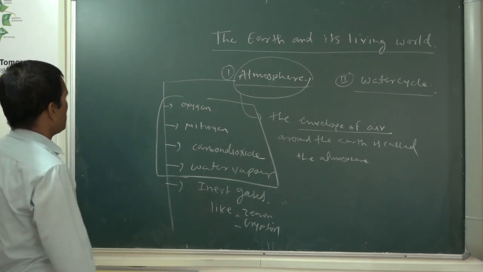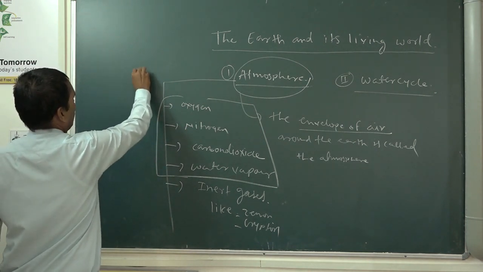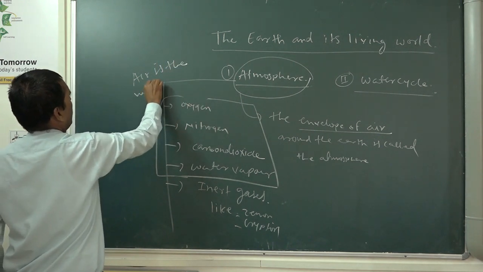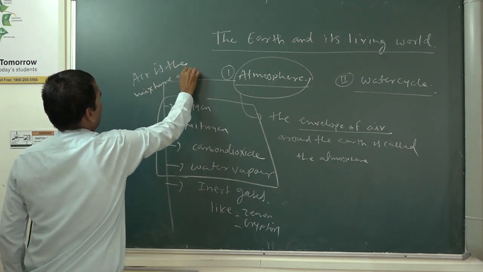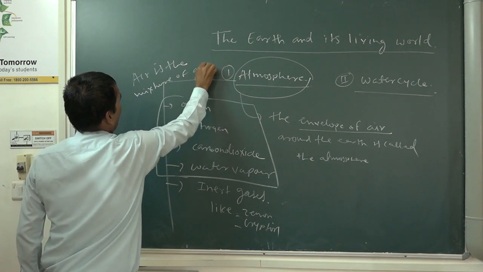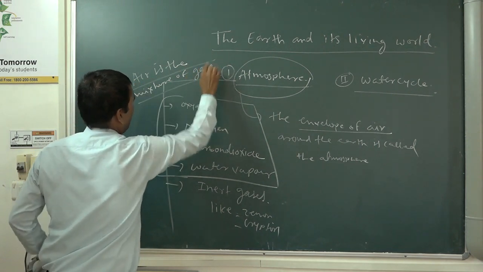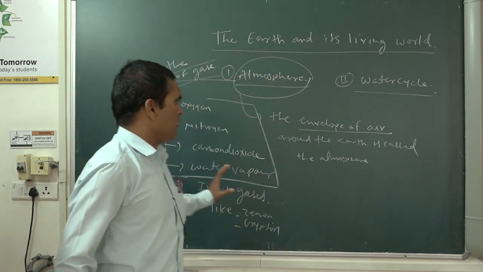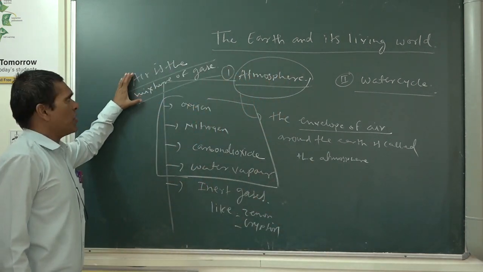Air is the mixture of gases. On the earth, atmosphere is there, and the atmosphere means the air is there, and air is a mixture of gases.